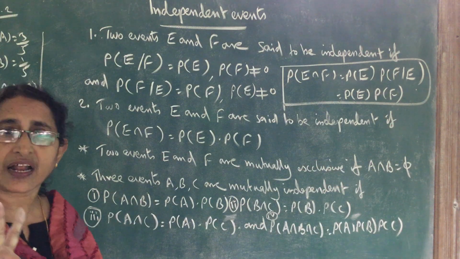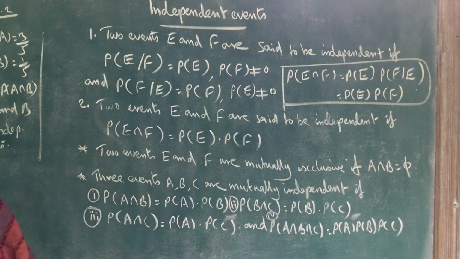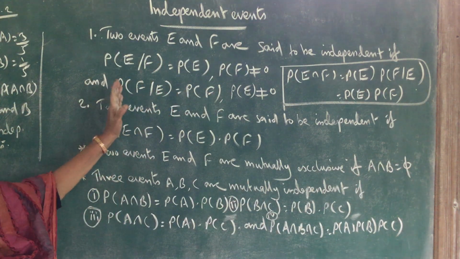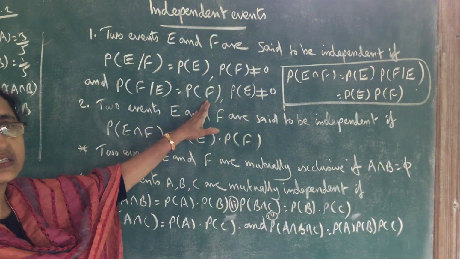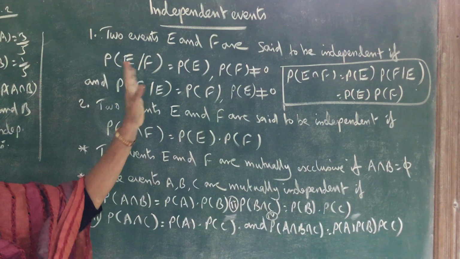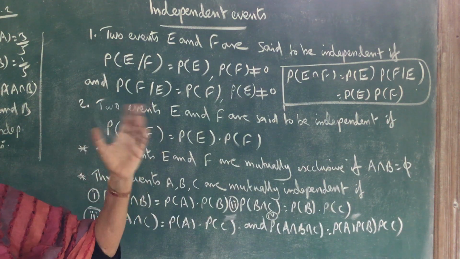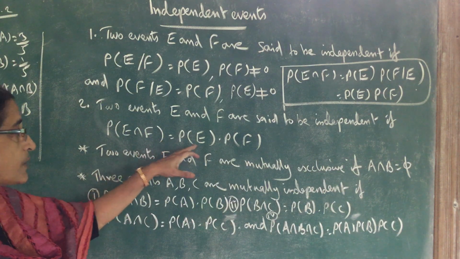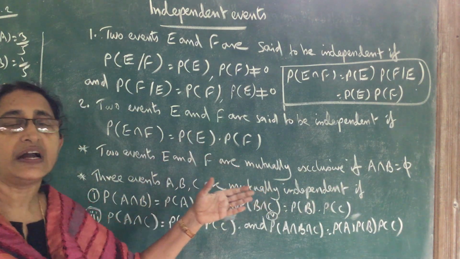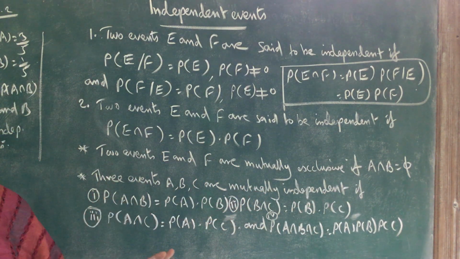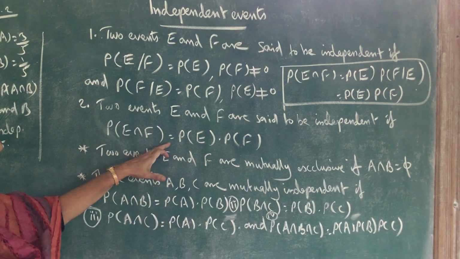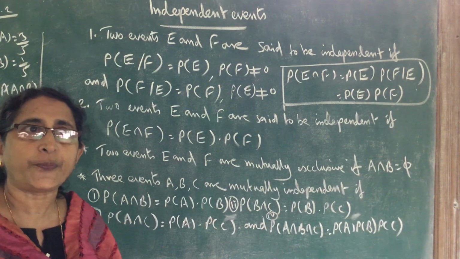So there are two definitions. One definition: probability of E given F equal to probability of E, and probability of F given E equal to probability of F. Then we can say these two events E and F are independent. Otherwise we can say that if probability of E intersection F is equal to P of E into P of F, then E and F are independent events. In the problems we use this formula, probability of E intersection F equal to P of E into P of F.